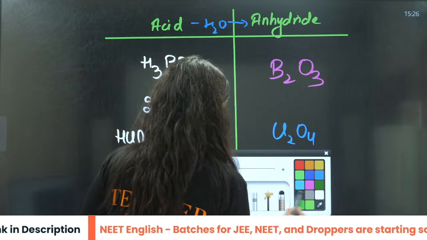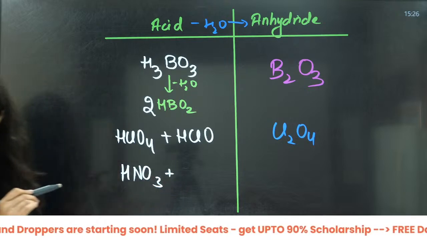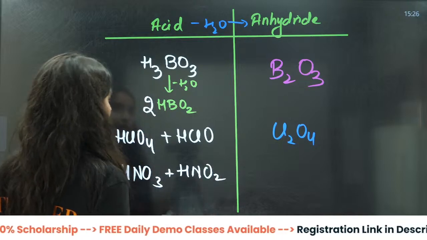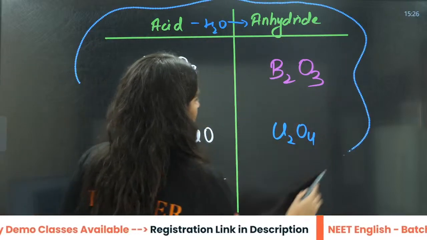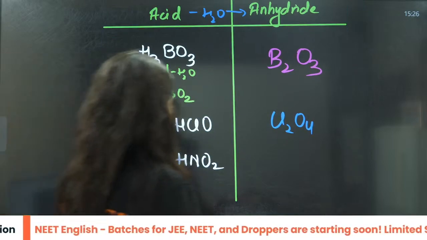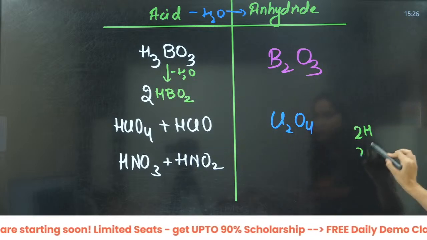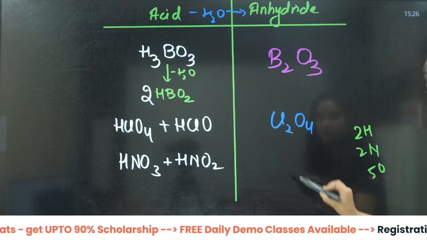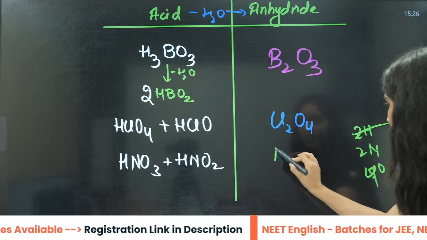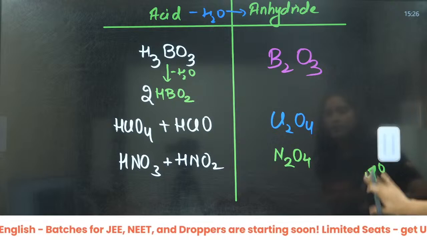Should I give you one more question? For example, you have HNO3 and you have HNO2. What will be the answer then? The answer is going to be 2 hydrogen, 2 nitrogen, 5 oxygen. So 2 hydrogen cut, this 1 oxygen gone, so it will be N2O4. Answer will be N2O4, right?